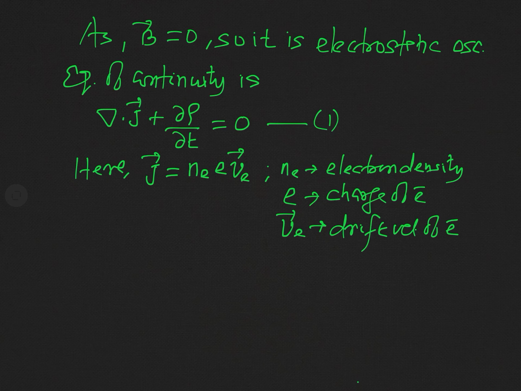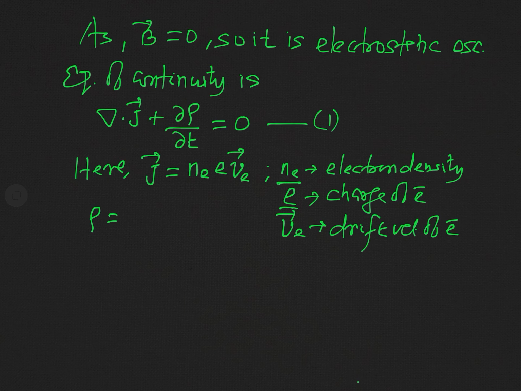And rho, what is this rho? This is actually the volume charge density, which means the charge contained in unit volume. As you know, Ne is the number of electrons in unit volume, and e is the charge of one electron.